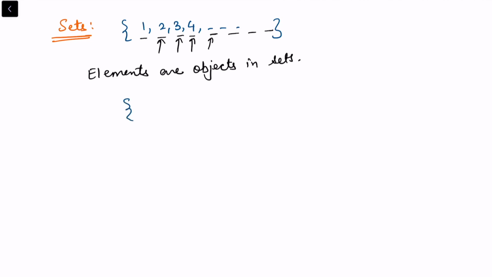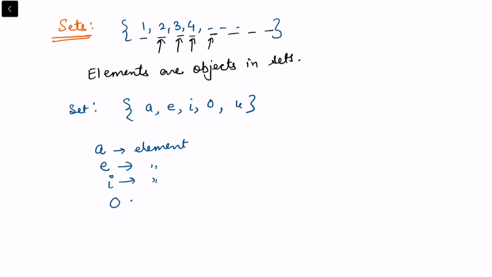For example, consider a set where I say this is the English vowels. So this will be A, E, I, O, U. A is an element in the set. E is also an element, I is also an element, O is also an element, and U is also an element. So these are elements of the set.